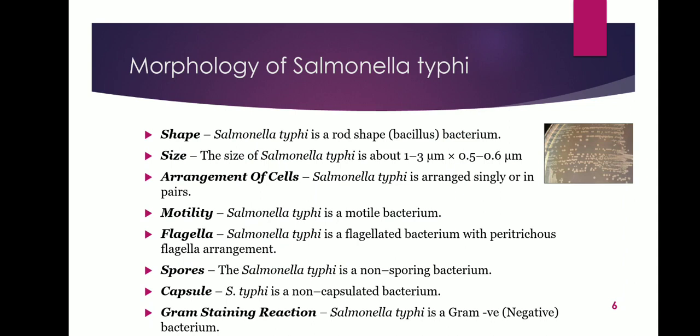The Salmonella typhi is a non-sporing bacterium. It is a non-capsulated bacterium. It is a gram-negative bacterium. When we stain with the counterstain safranin in gram staining, it shows a pink color and it has a complex structure. And it also shows biochemical tests, that is the indole, citrate, urease tests, which show negative, positive and negative results respectively.